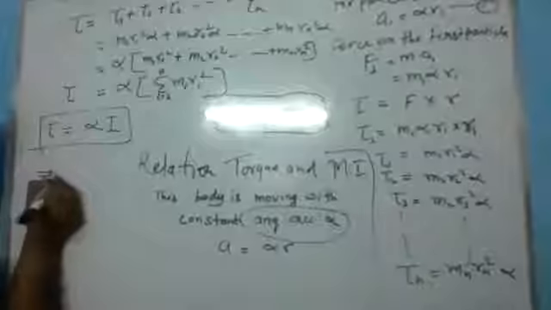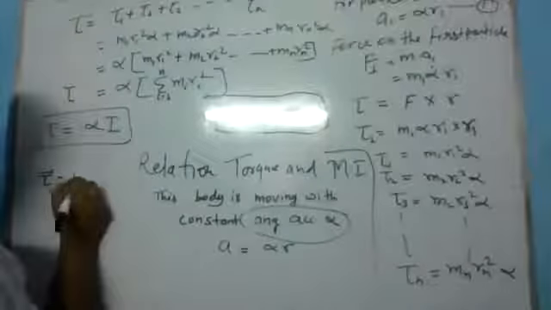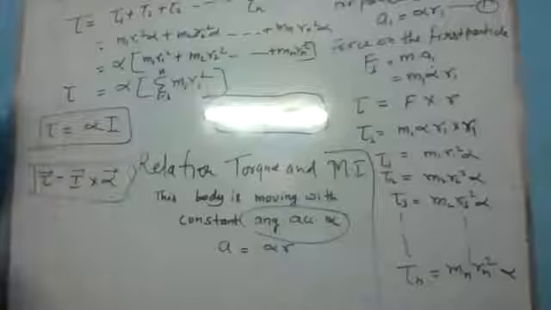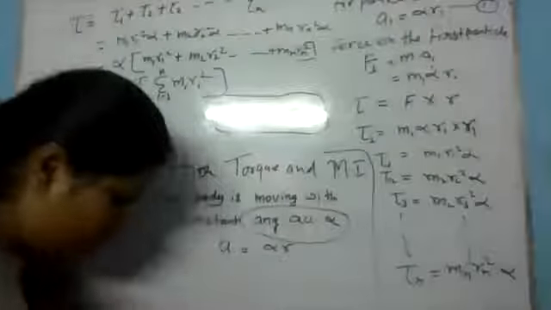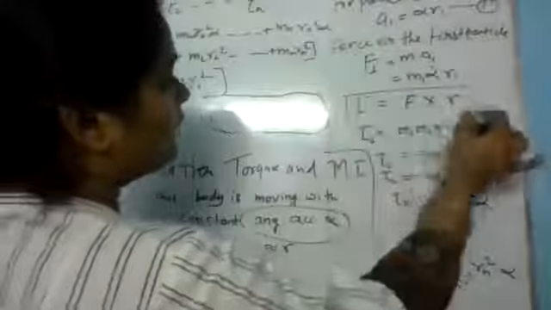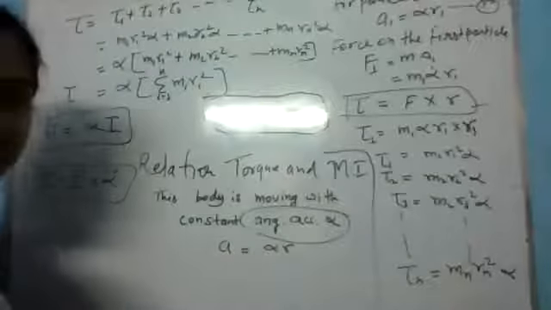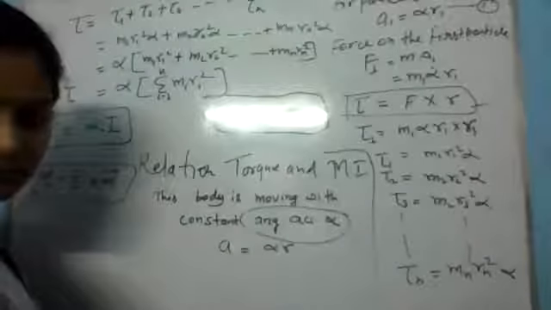And in vector form, we can write it like this: tau vector equals I times alpha vector. Is this clear? Now tell me, what is the unit of torque? Newton meter. Yes, say it. Newton meter. You can tell the unit of torque from here also. Ma'am, Newton meter. Yes.